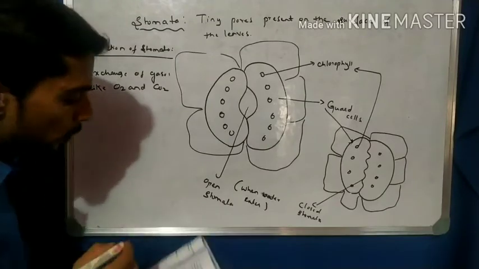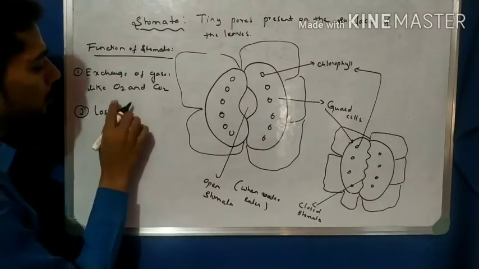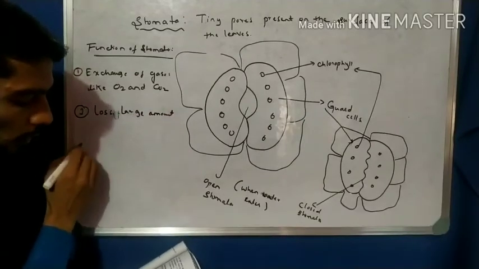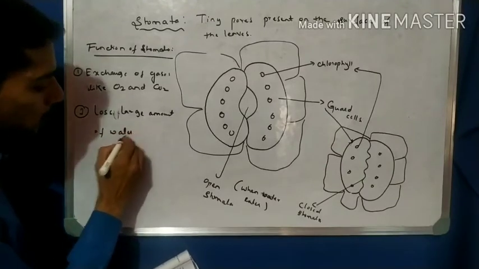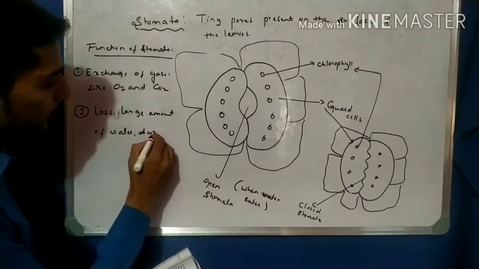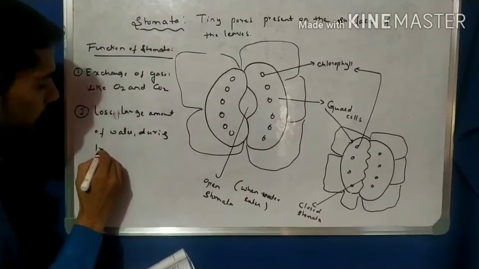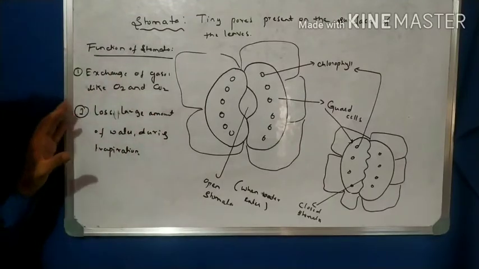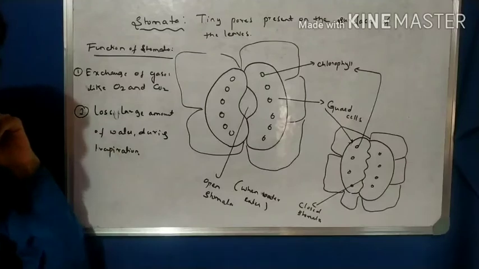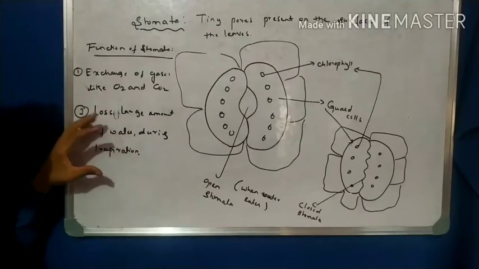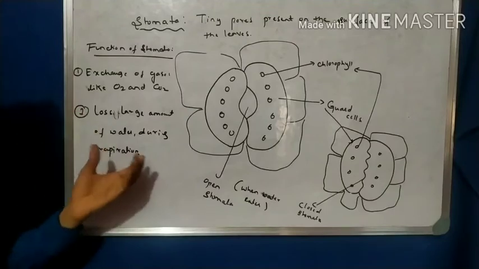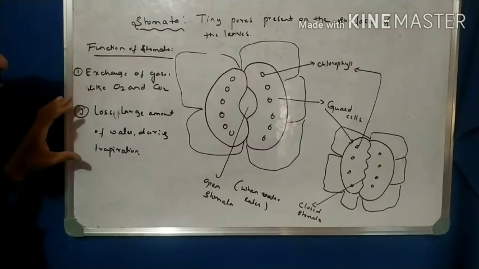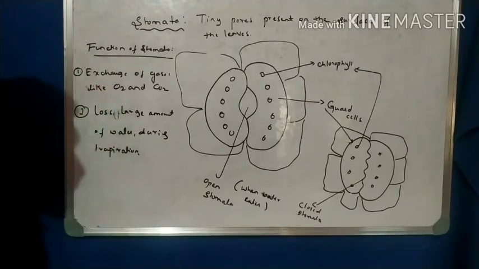Then come to the next function of stomata: loss of large amount of water during transpiration. That is very important. Another one, that is loss of excess water. How much excess water is present in the plant? That excess of water can be lost through the stomata. That is the two functions of stomata. One is exchange of gases and one is loss of water.